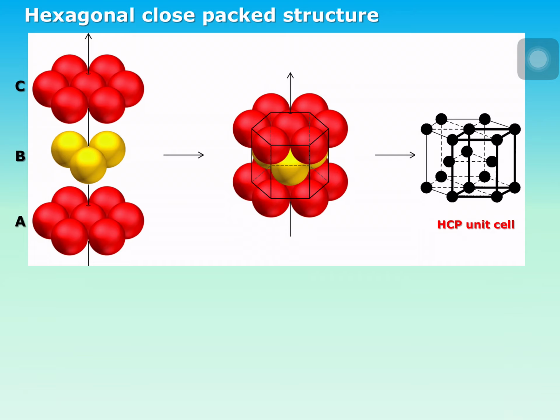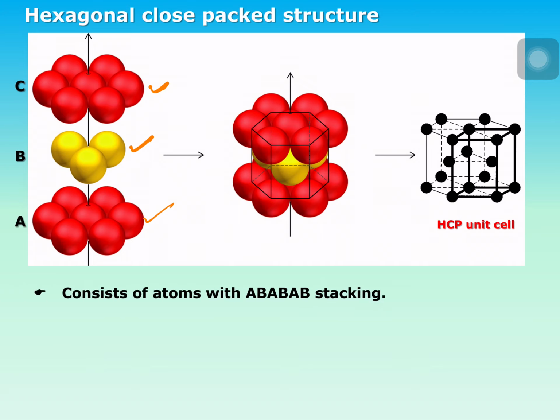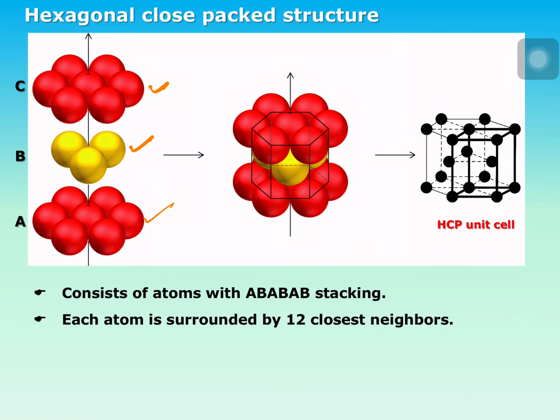So this is layer A, layer B, layer A. You are getting hexagonal close packing, and the unit cell is the simple hexagonal unit cell. AB stacking. Number of nearest neighbors is 12, means coordination number is 12, and the packing efficiency is 74%.